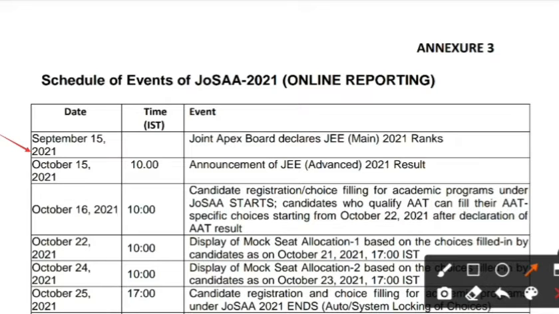We all know that on September 15 the JEE Main results were released. On October 15 at 10 a.m., the JEE Advanced results were released. From October 16th, candidates were allowed to fill choices, that is, register for JoSAA. The architecture students can fill choices from October 22 after the declaration of the AAT result.